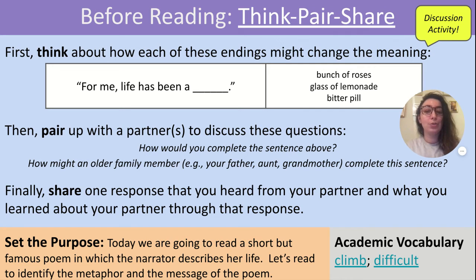So we're going to do those 3 tasks. Think about how those endings might change the meaning, chat with our partners, answer those questions of how you might complete the sentence and how might an older family member complete that sentence, and then share one response that you heard from your partner during your chat and what you learned about your partner through that response. So please go ahead and pause the video now to complete those 3 tasks.